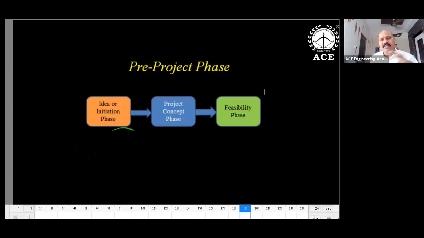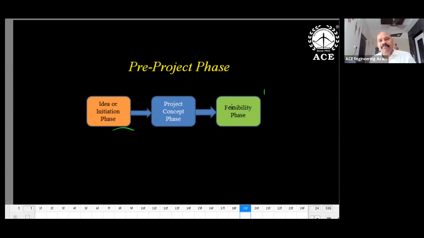Let me complete this theory topic as well as possible. Project phases: pre-project phase, idea initiation, project concept phase, and feasibility phase. As I mentioned, the 3 phases are the pre-project phase, the project phase and the post-project phase. Stages are initiation, planning and design, execution, and closure. Phases means before the project, in the project, after the project. So before taking up the execution, what are the things taking place? Idea or initiation. This idea you have to convert into a mathematical model. This mathematical model you analyze to see whether it is feasible or not. So that's the feasibility phase.